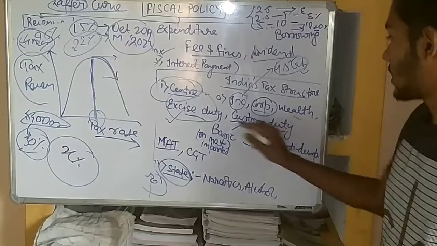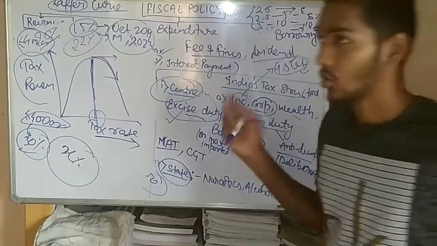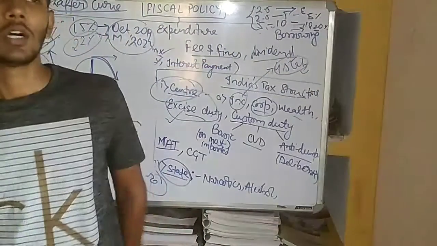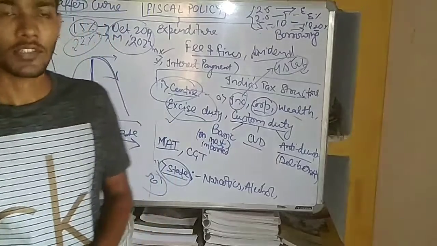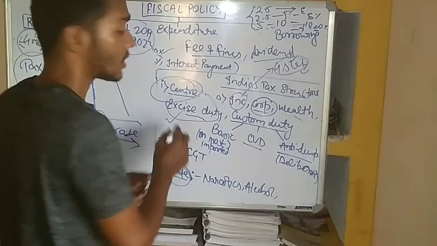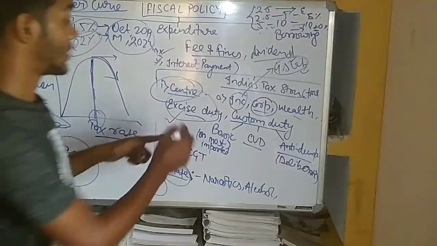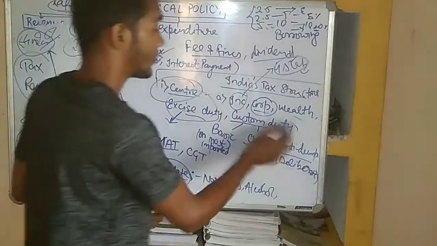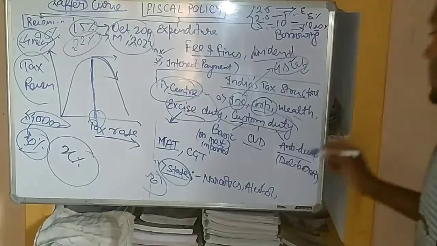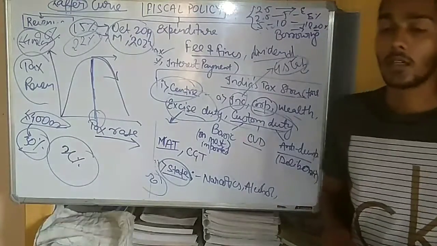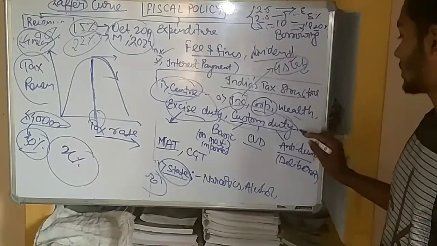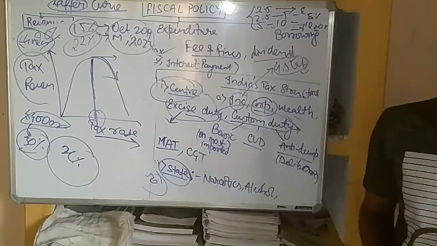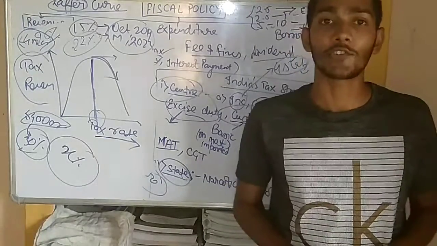Both these duties are imposed on items. This is on the manufacturing of the item inside the country, and this is on the imported item. For example, if a particular commodity is being imported into any country, then they have to give the custom duty.